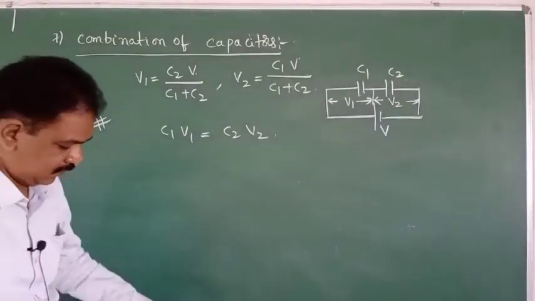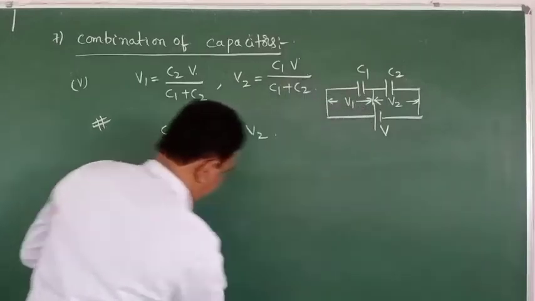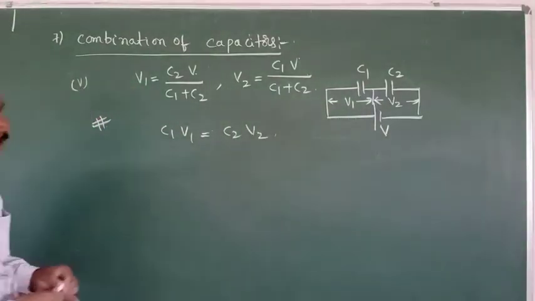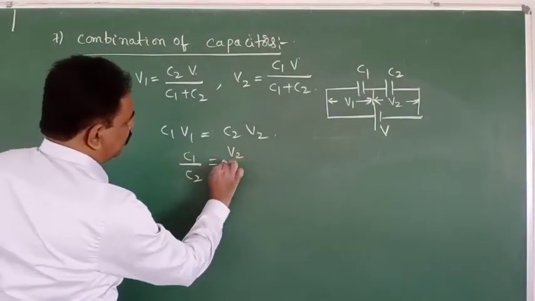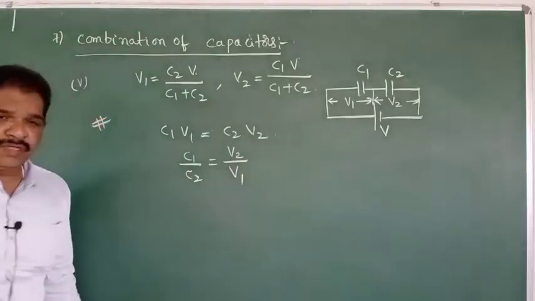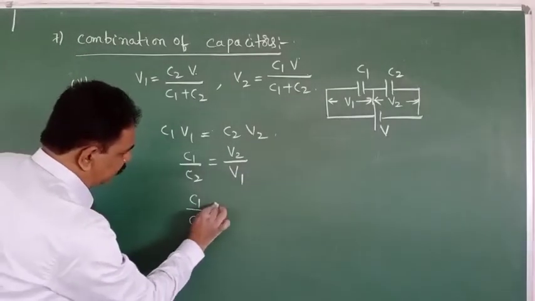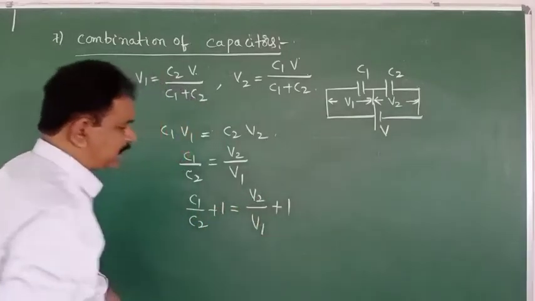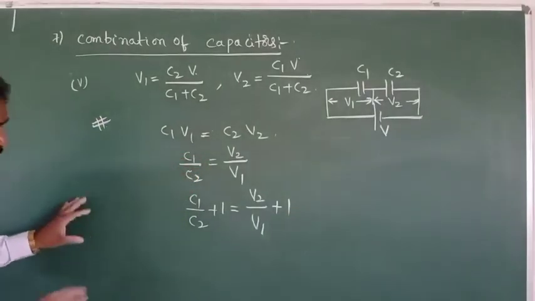Then C1 by C2 is equal to V2 by V1. So C1 by C2 plus 1 is V2 by V1 plus 1. Both sides we added 1.